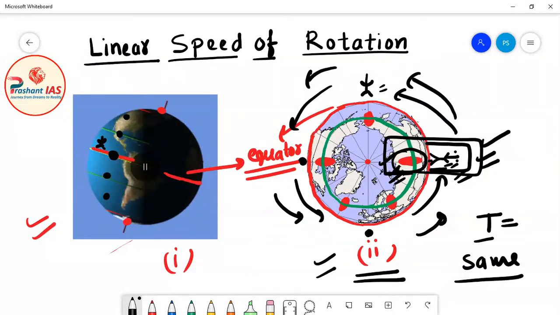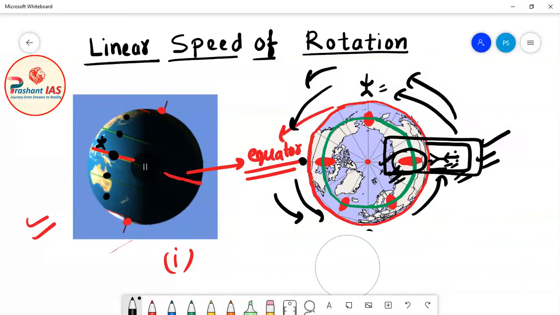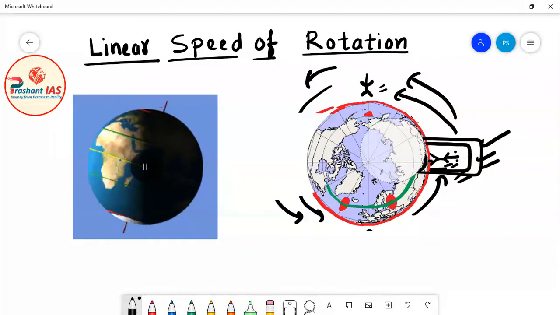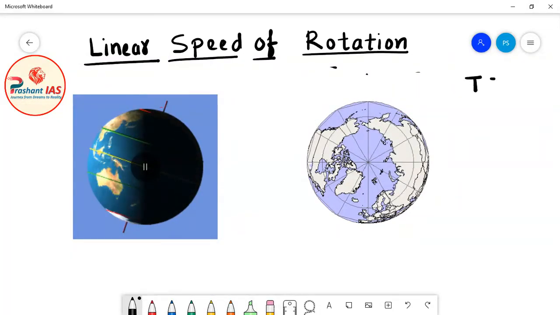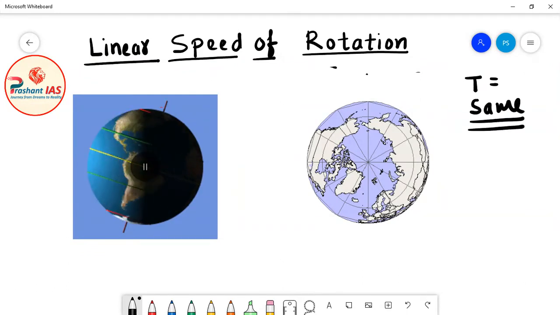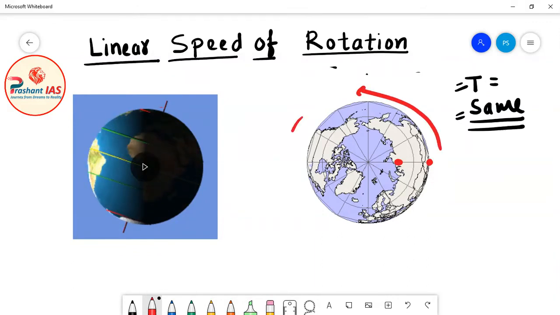Now friends, for calculating the linear speed, actually we need two things. The first thing was time, and now we know that the time taken by persons standing on any position of earth is the same for completing their rotation. For example, the person standing here and the person standing here, both of these persons will reach their original position at the same time.